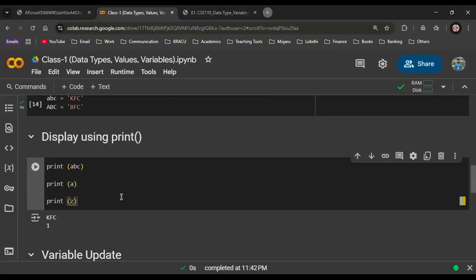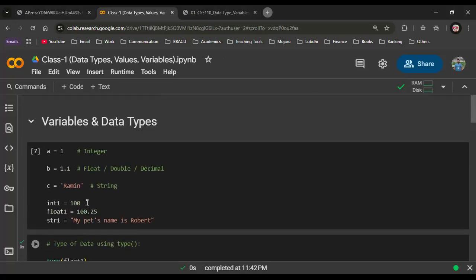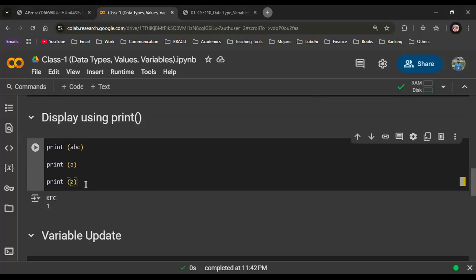Have I assigned any variable named Z? No. There is no variable named Z. Now what do you think? Does this print Z, or should it give any output? No, actually no, because there is no such variable, right?